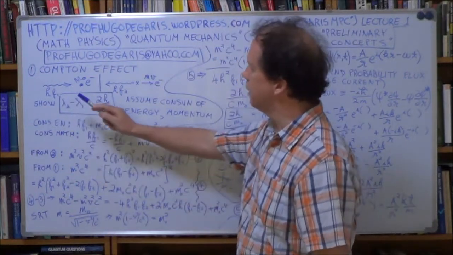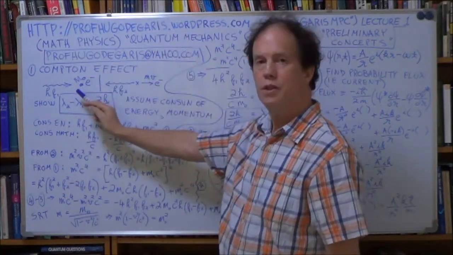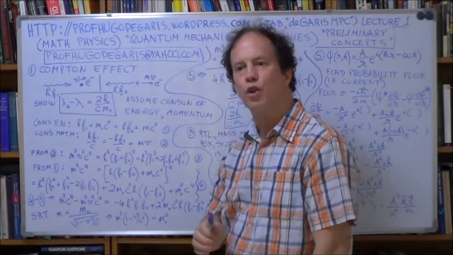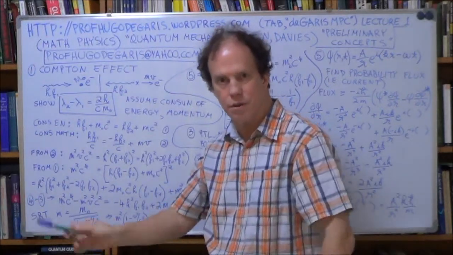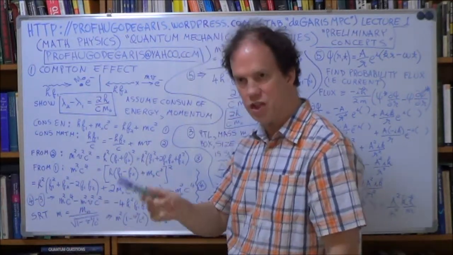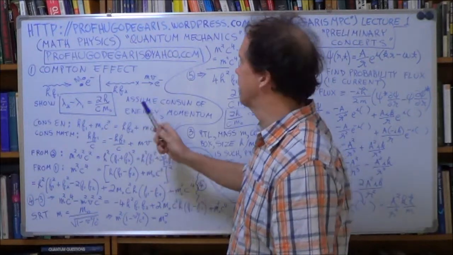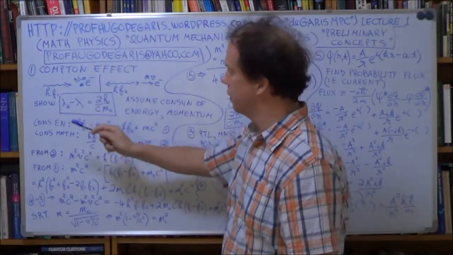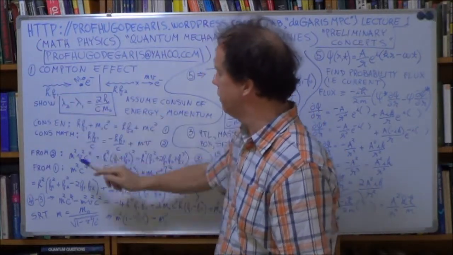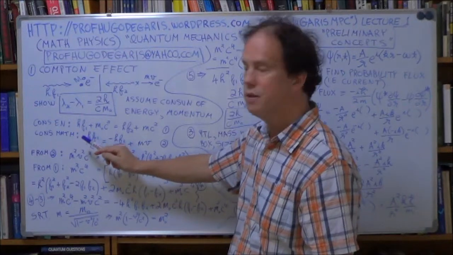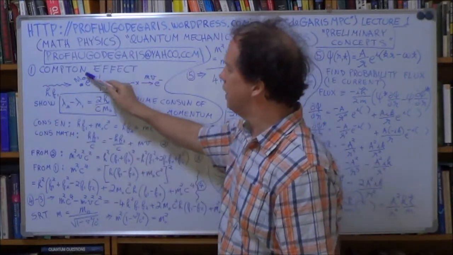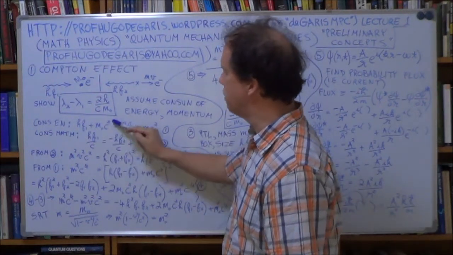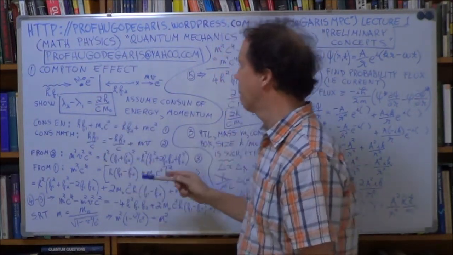Okay, so the energy before the collision must equal the energy after the collision. That's one of the basic laws of physics. Energy is conserved, meaning it doesn't get lost or added to, it just stays the same. The total energy remains the same. Basic law of physics. All right, so what is the total energy before the collision? Well, you have the energy of the photon coming in, so that's hf1, right? That's its incoming frequency, plus the energy due to the mass of the electron, so that's m naught c squared. So that's the energy before the collision, right here on the left-hand side.